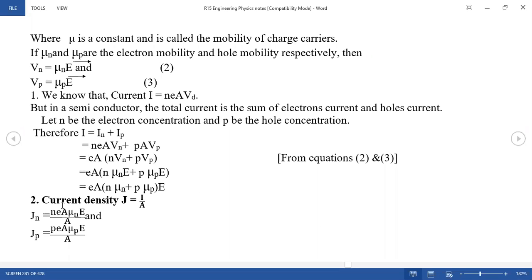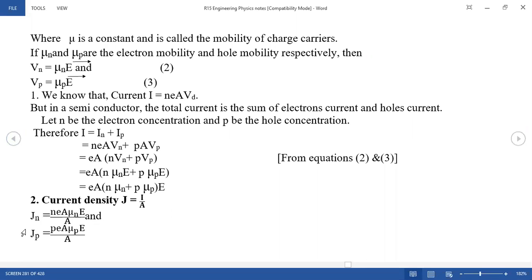Now, current density J you want to define. J is equal to current I by A, where A is the cross-sectional area. Therefore, current density by electrons Jn is equal to e N mu N E. We are separating this one.